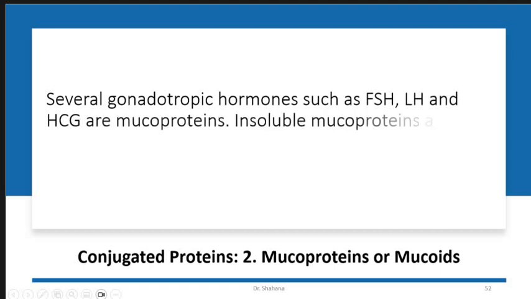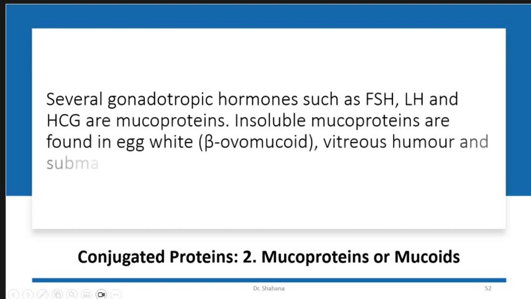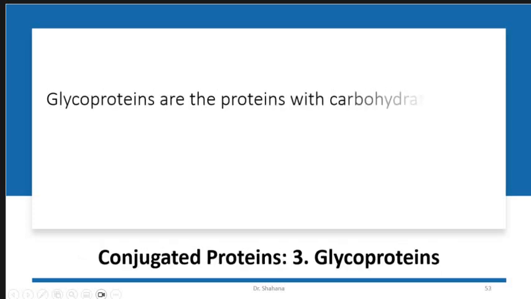Several gonadotropic hormones like FSH, LH and human chorionic gonadotropin hormones are also mucoproteinous in nature. These are soluble proteins. However, some insoluble mucoproteins are also present in egg white, in the vitreous humor of the eye and the submaxillary gland.